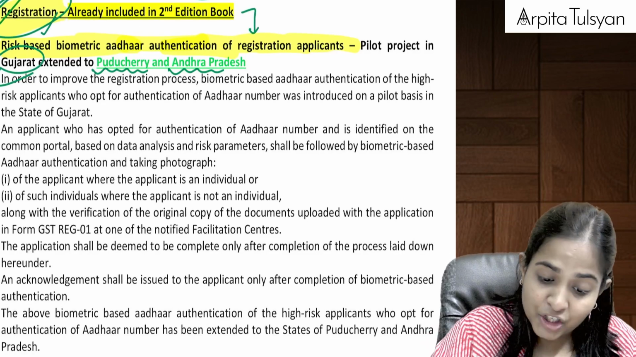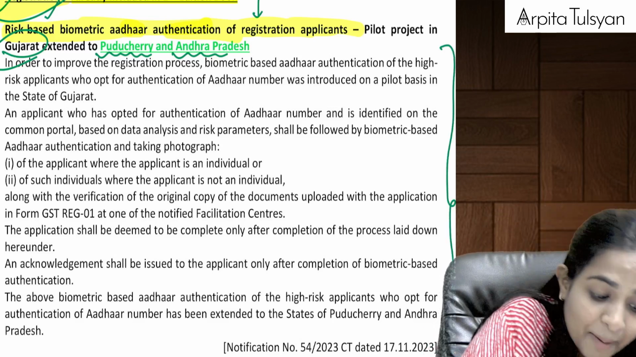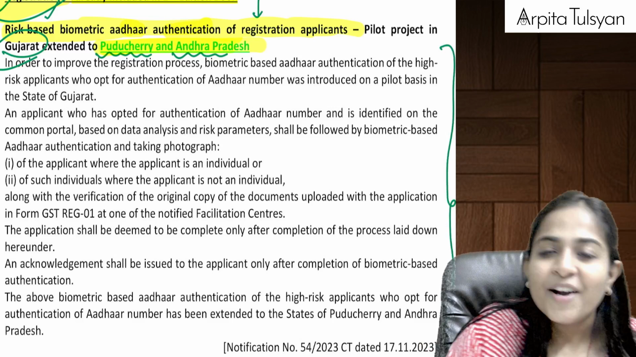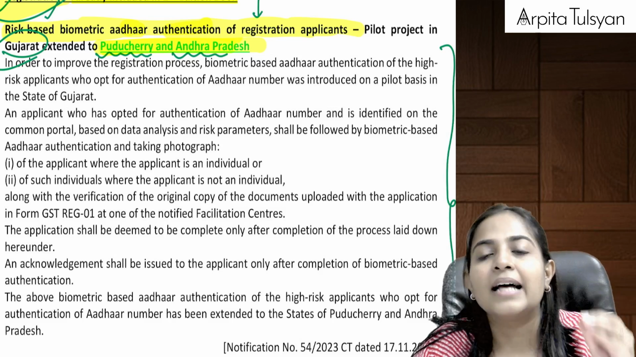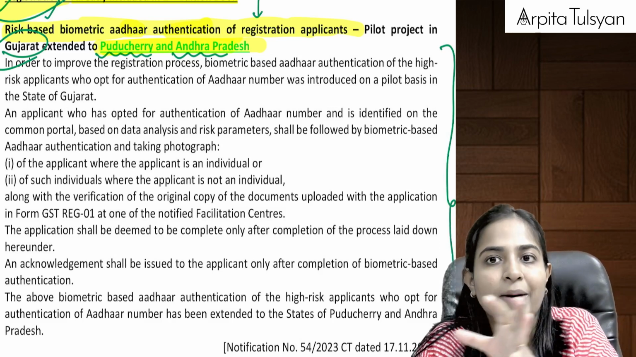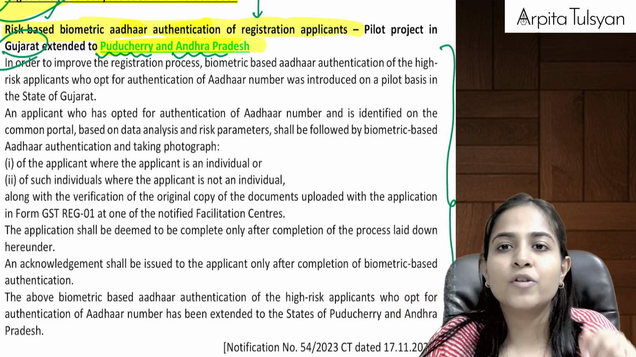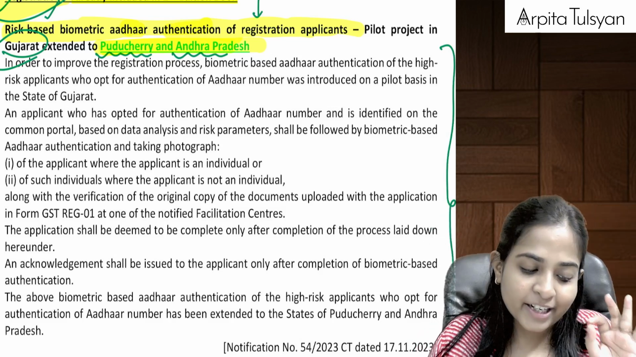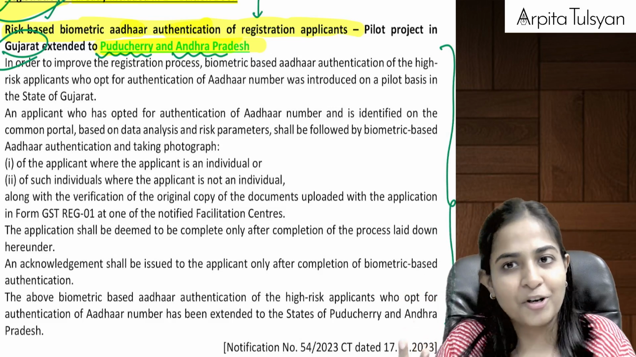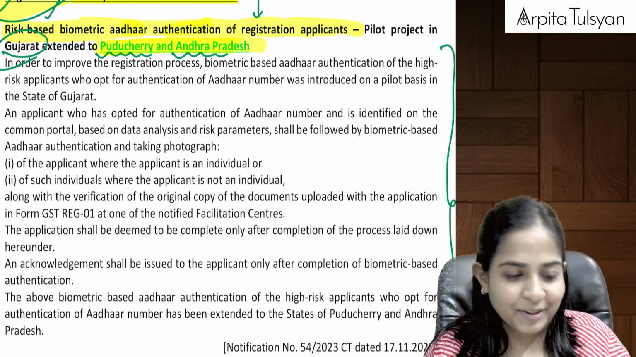Okay, so actually, this entire thing is not the amendment. The amendment is only this much: this risk-based biometric Aadhaar authentication. The trial project was initially running in Gujarat. Now it is also going to be extended to Puducherry and Andhra Pradesh, and we all know slowly and steadily it will be extended to whole of India, right?